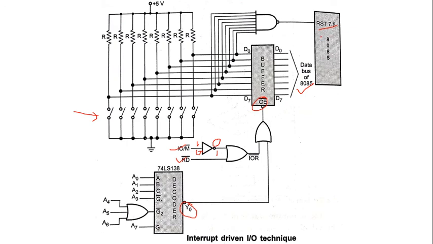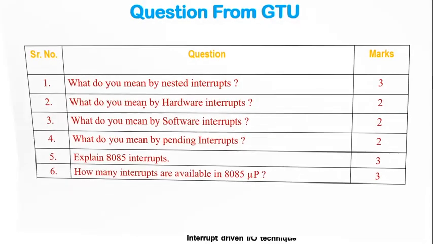So our 8085 program is continuously working perfectly fine, but whenever we press any switch, at that time it is going to see that there is some kind of interrupt in the circuit, and it is going to run the routine to test which switch caused the interruption. So this is the interrupt driven input output technique.